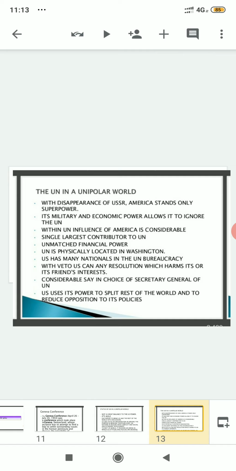That means what? If we want to understand the hierarchy, America alone contributes around 35 to 40% to the UN. So economically also they have some influence. That means they can have a say.